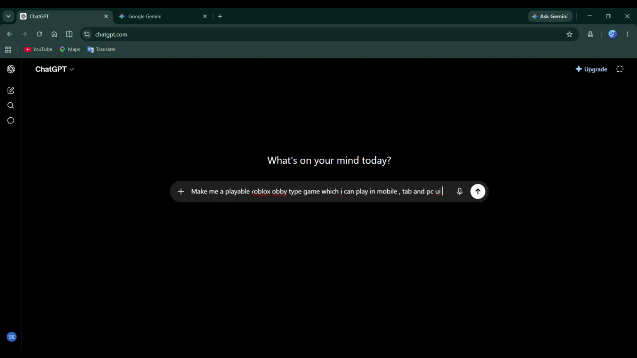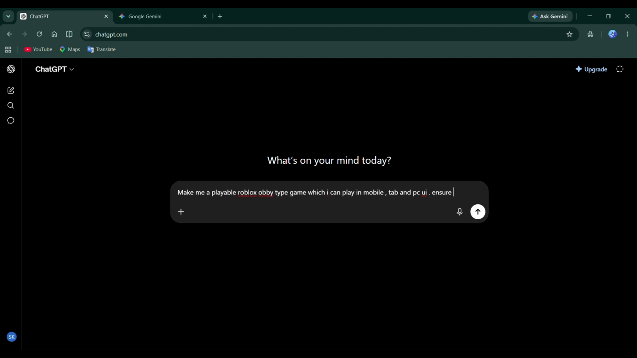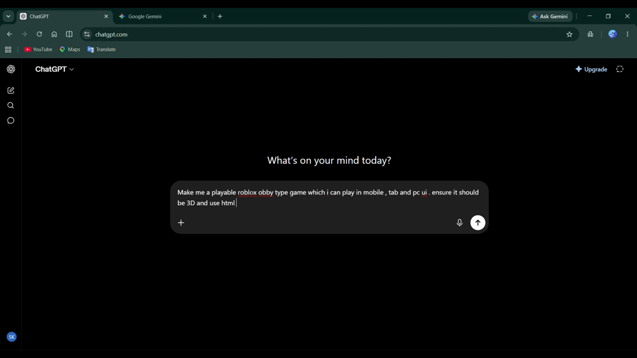Overall, both AIs delivered surprisingly solid results. So let's open the Gemini game and see how it actually performs. We'll test the graphics, controls, gameplay, performance, mobile compatibility, and overall experience to find out which AI creates the best Roblox-style obby game.